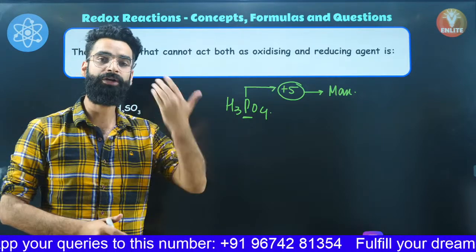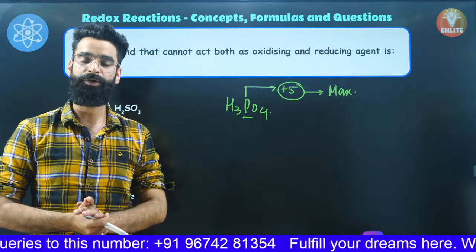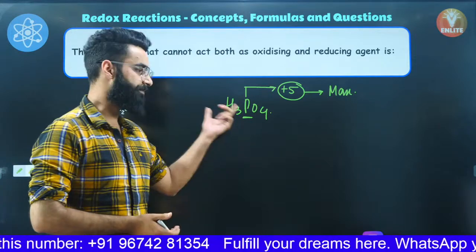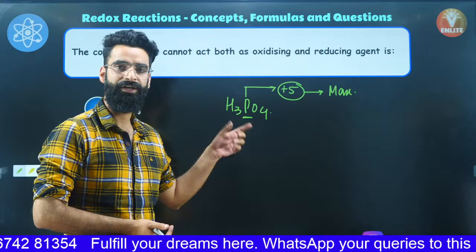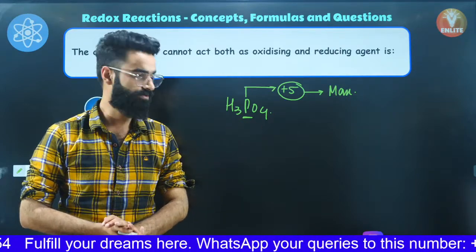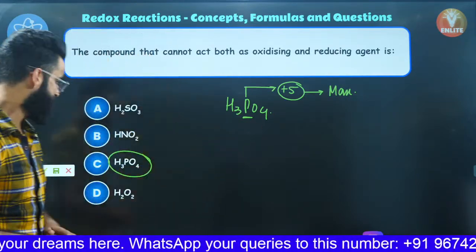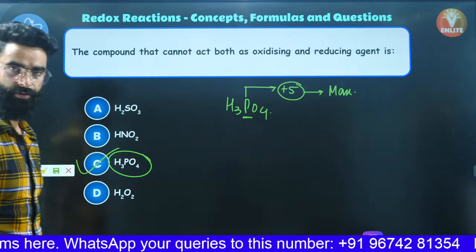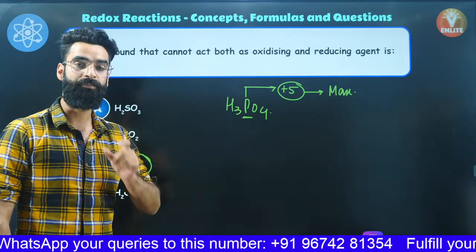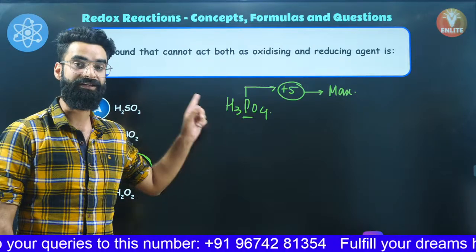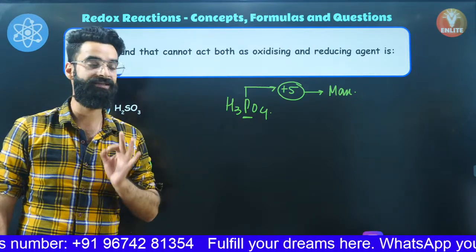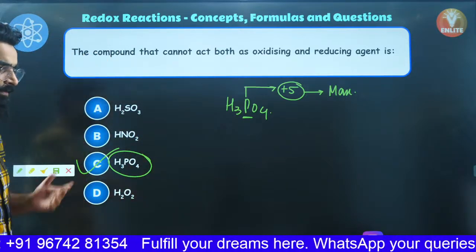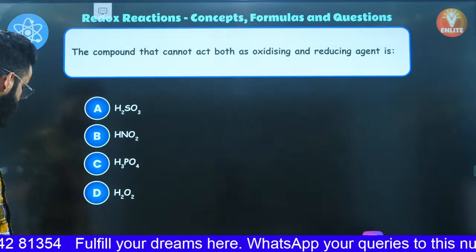If phosphorus cannot increase its oxidation state beyond +5, I must say this H3PO4 won't undergo oxidation. If it does not undergo oxidation, it cannot act as a reducing agent, right? So option C is the one which is going to be the correct answer of this particular question. H3PO4 cannot behave like a reducing agent, because it cannot undergo oxidation, because phosphorus over here is already present in its highest oxidation state, right? I'm sure this is again clear to you.